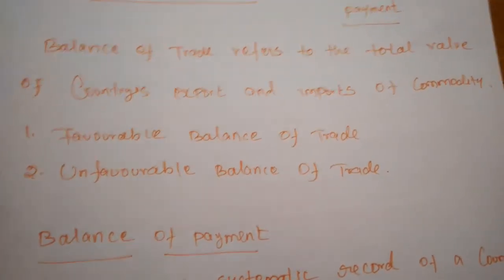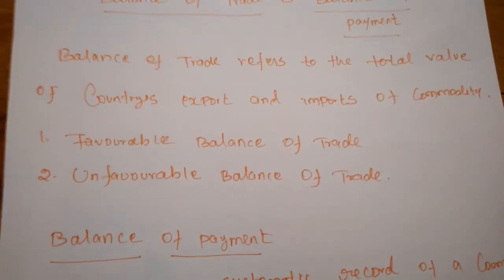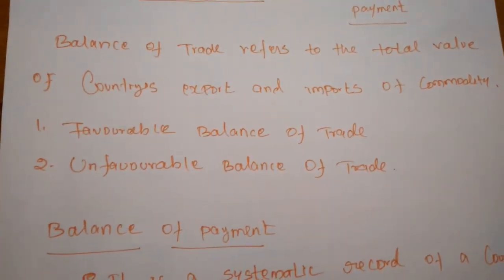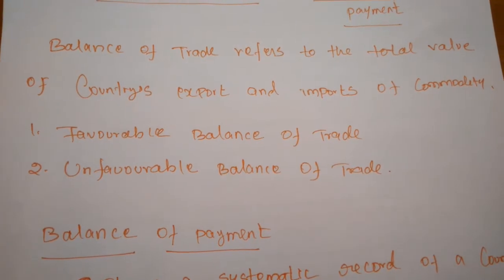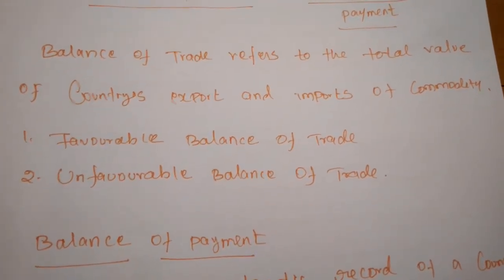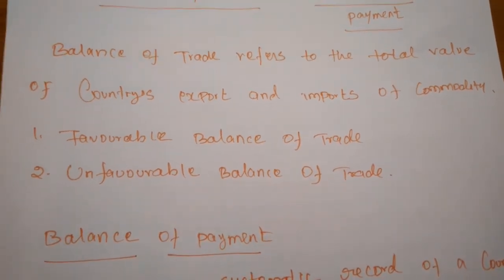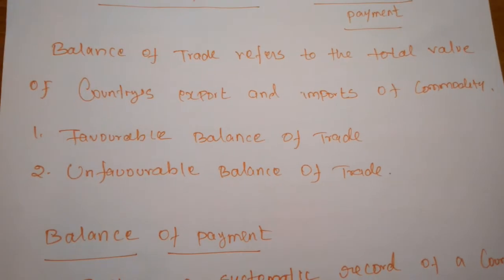Some services and payments are also available in international trade, but those are excluded. So how the commodities move from one nation to another is considered the balance of trade.